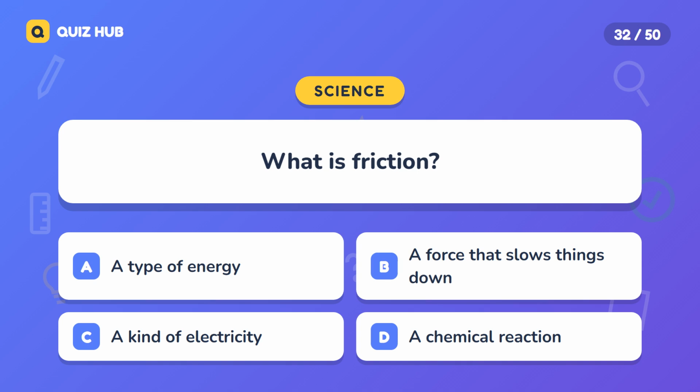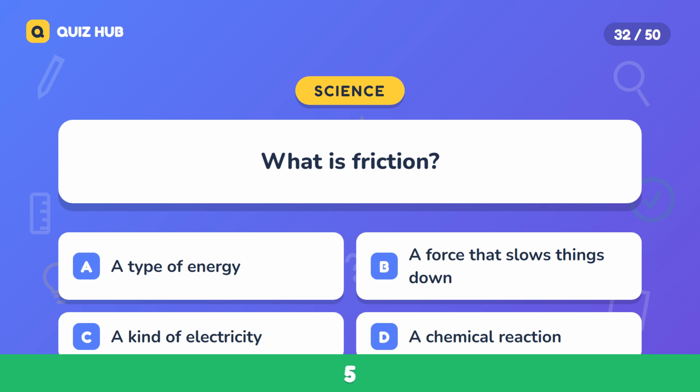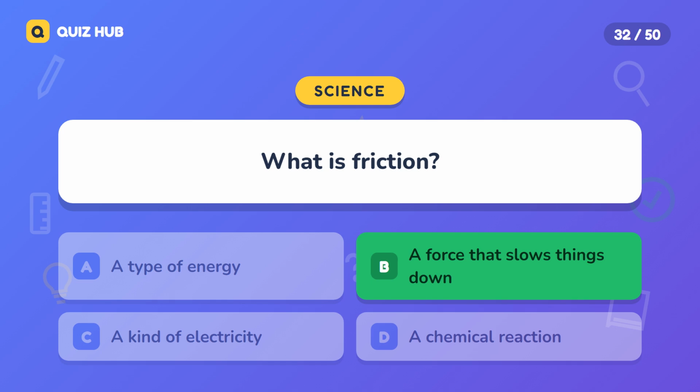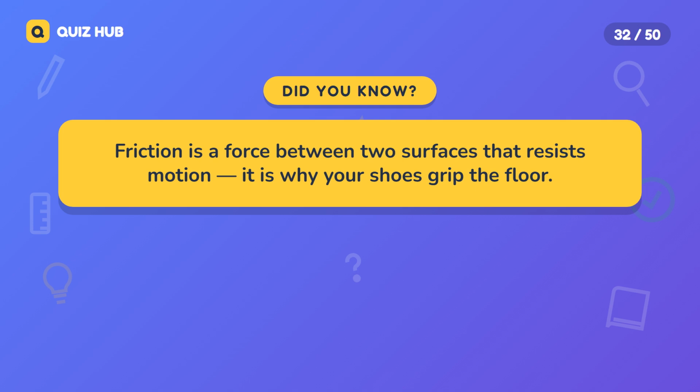Question 32. What is friction? A. A type of energy. B. A force that slows things down. C. A kind of electricity. D. A chemical reaction. The correct answer is a force that slows things down. Friction is a force between 2 surfaces that resists motion. It is why your shoes grip the floor.